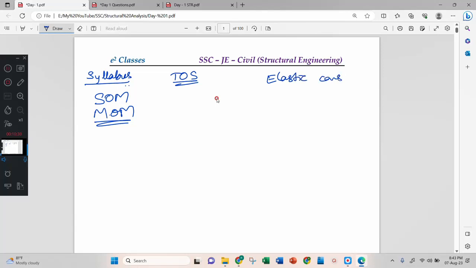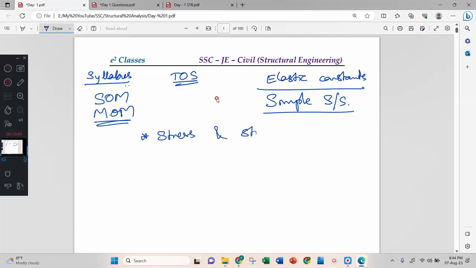Now, under elastic constants we will be covering simple stress and strain, and their types.